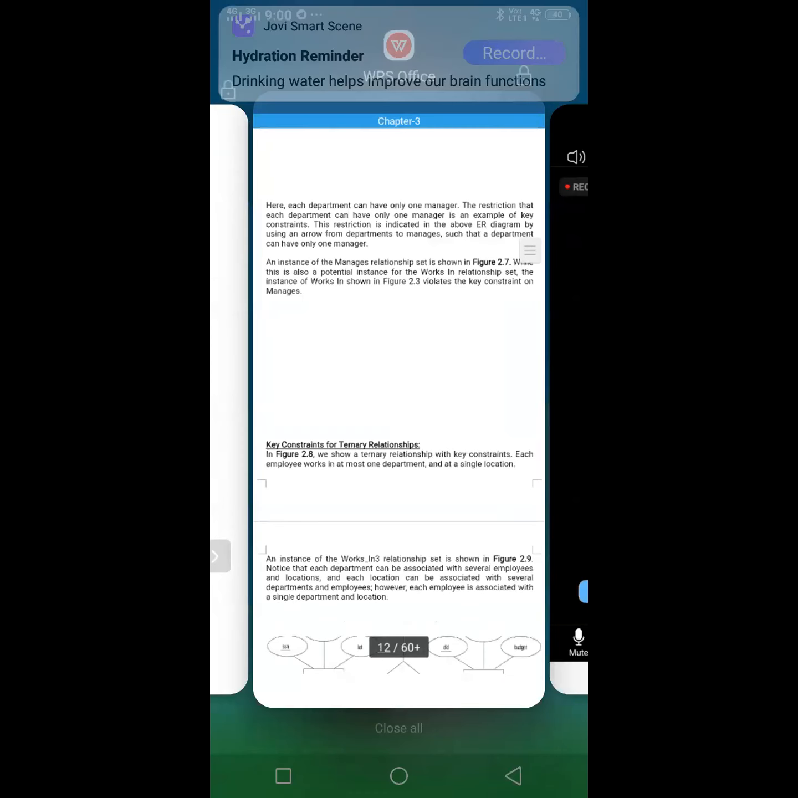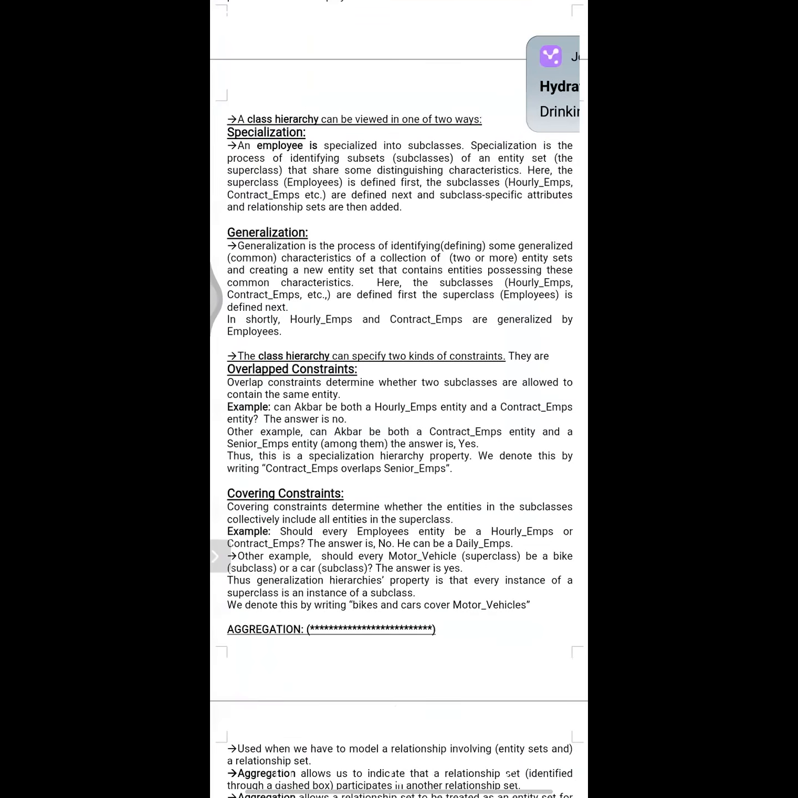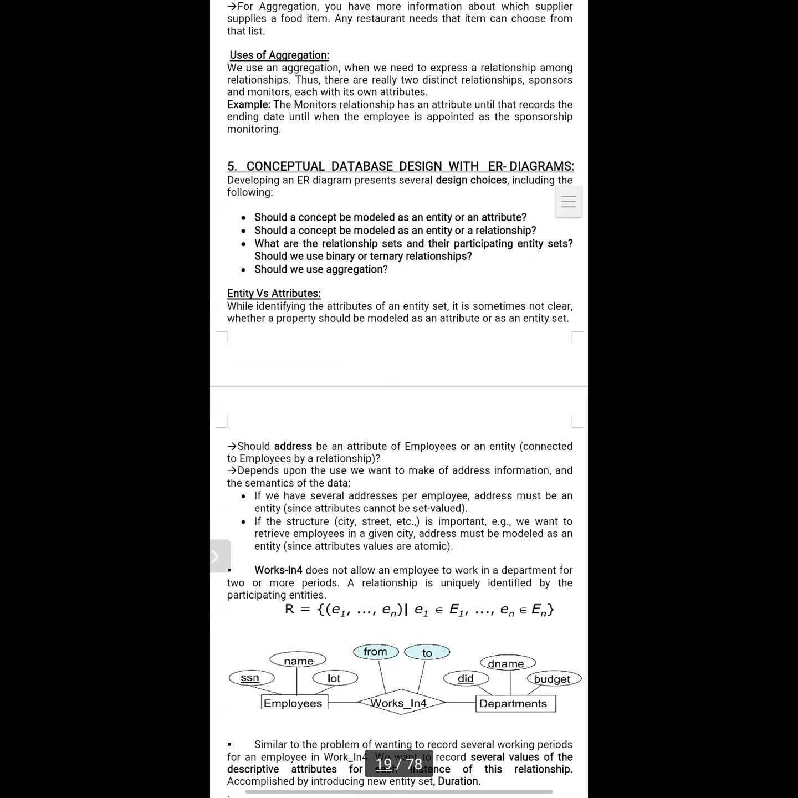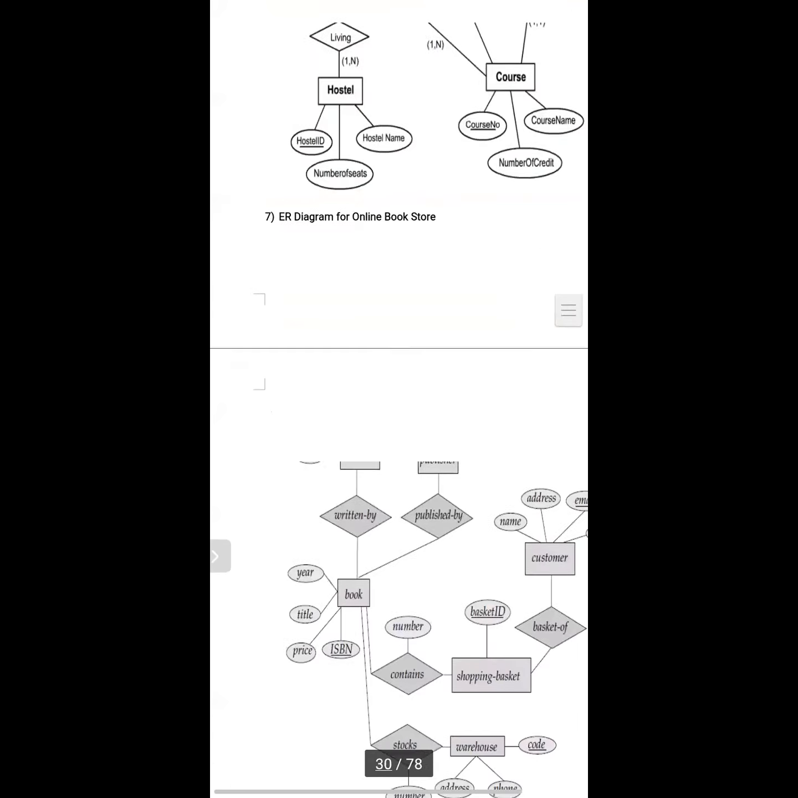So if you observe here, these are the ER diagrams, and we are also discussing additional features. Okay. Please try to remember all these things.